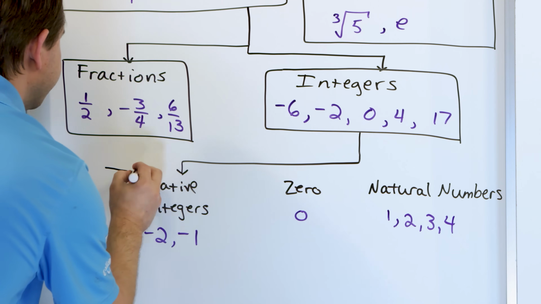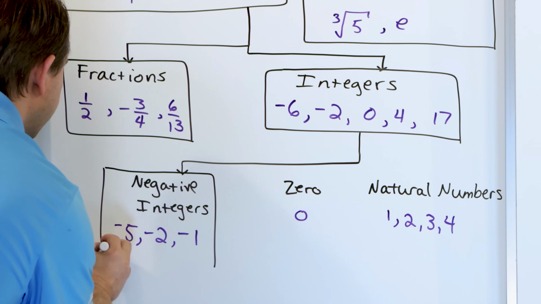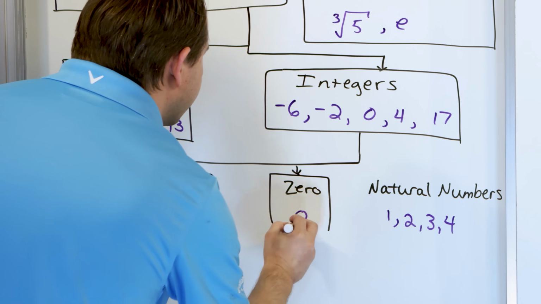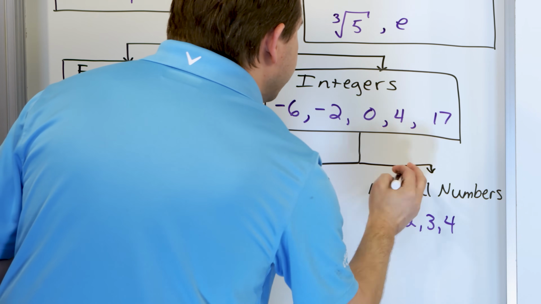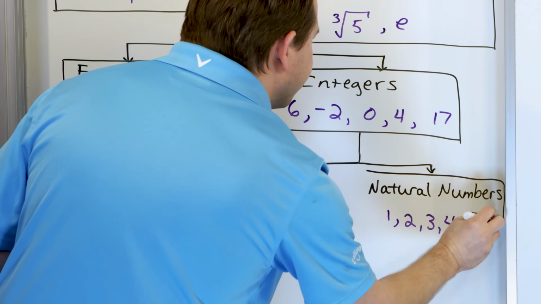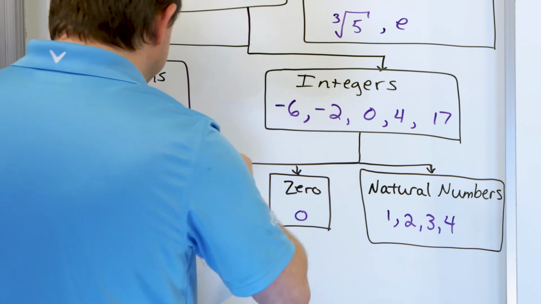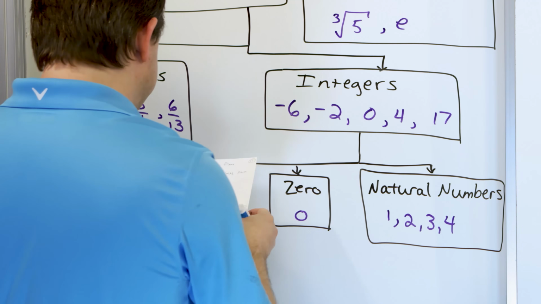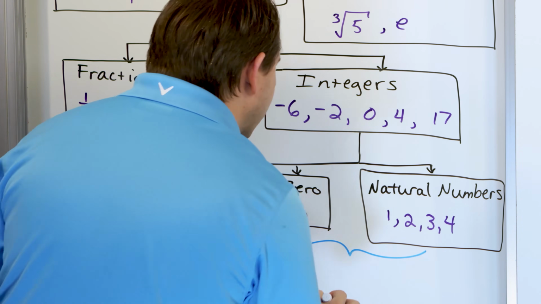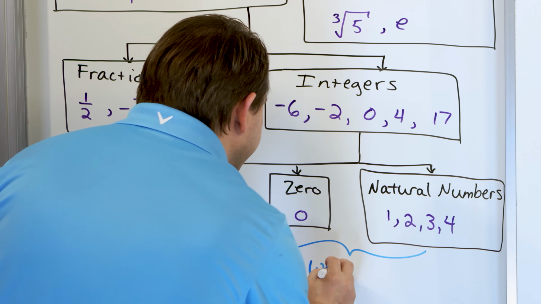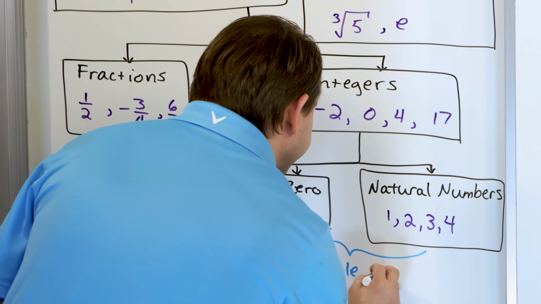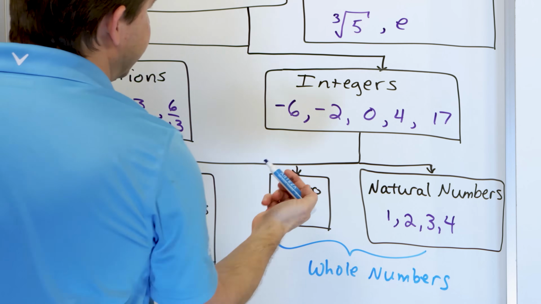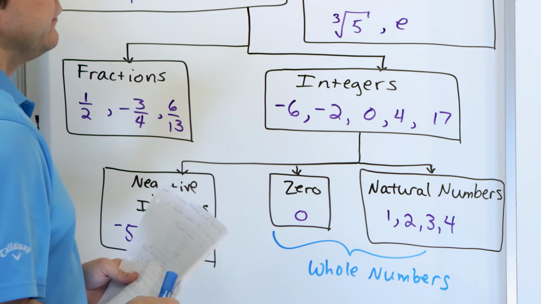So we're going to circle this, right? And we're going to circle this guy. And we're going to circle this guy. And we have kind of a special name for 0 and the natural numbers. You've probably heard of the term whole numbers. Because these are the numbers that are kind of like the counting numbers, and you also have 0 there. So this is the general idea.